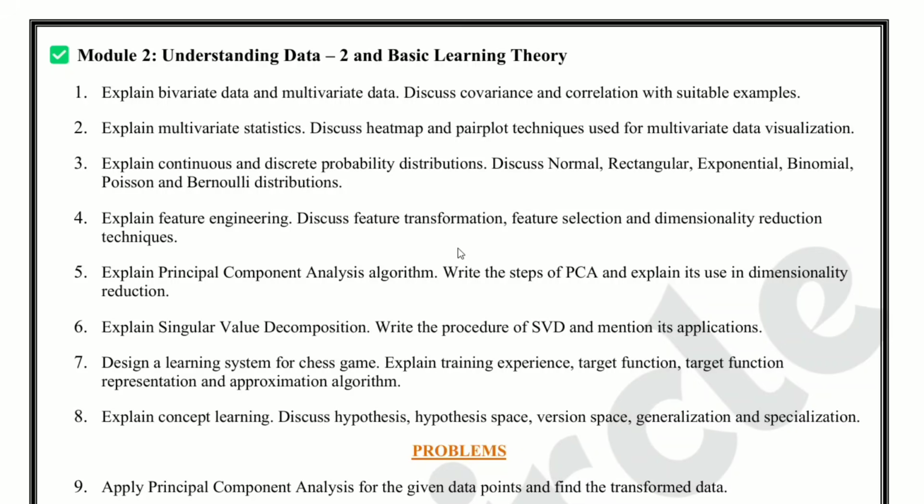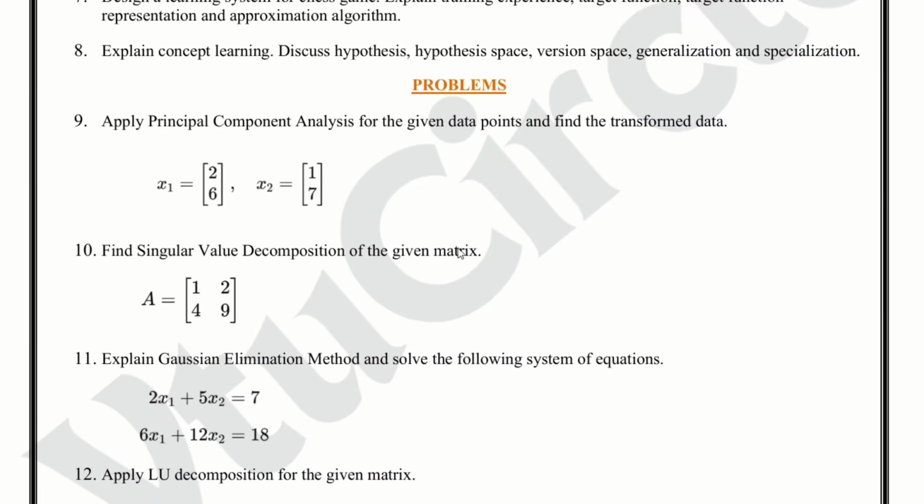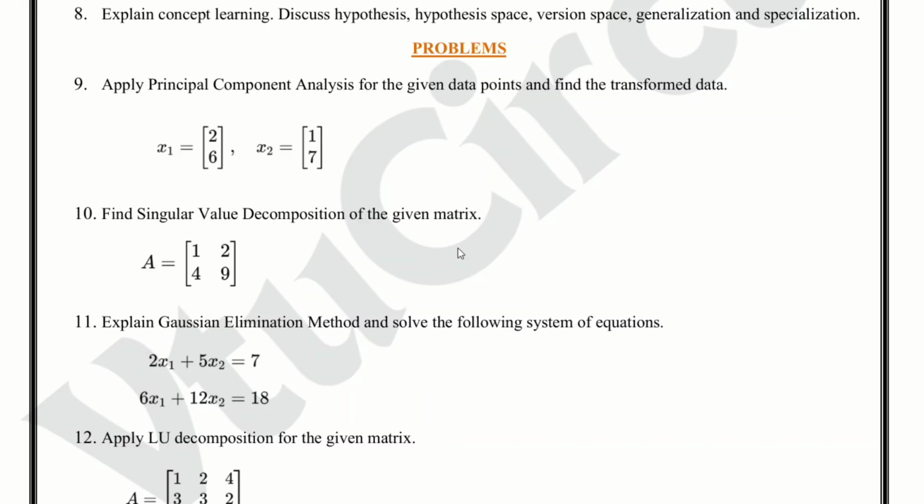Now, module 2 problems. Question number 9. Apply principal component analysis for the given data points and find the transformed data. Practice PCA step by step. Center the data, find covariance, eigenvalues, eigenvectors, and transform the data.